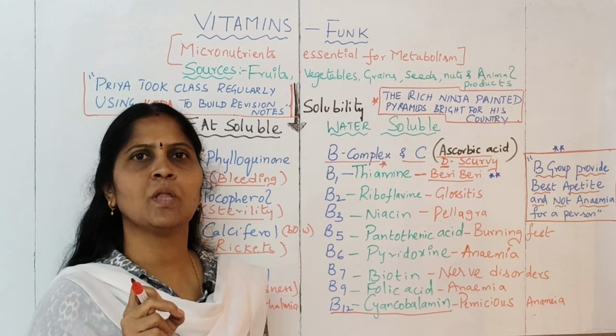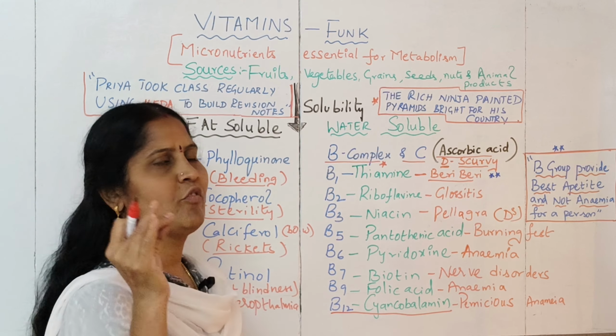Then next you have B3, which is also called niacin. Its deficiency leads to pellagra. Pellagra is a skin condition wherein skin disease will come. It is also associated with dry skin, dementia, memory loss and diarrhea. So three Ds we can say. What are those? It causes dry skin, diarrhea, which is loose motions, and dementia. Dementia means loss of memory.